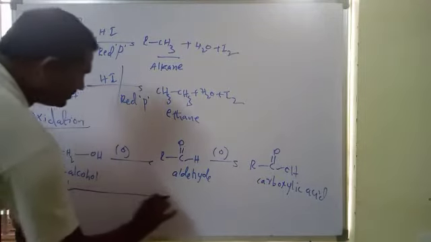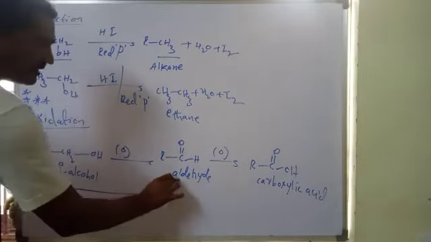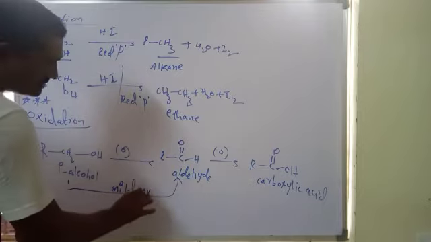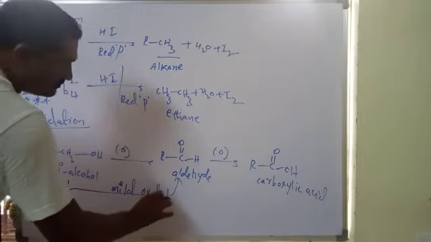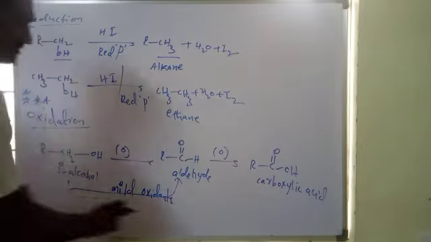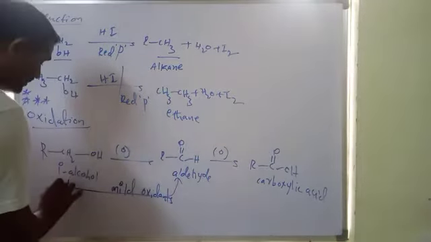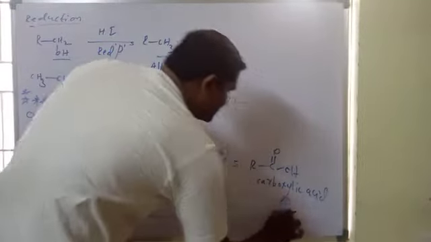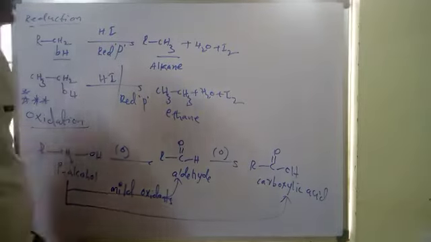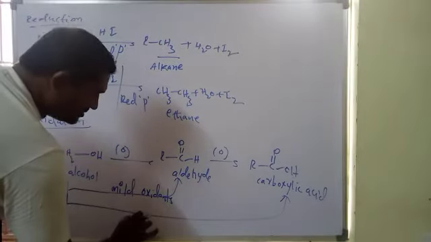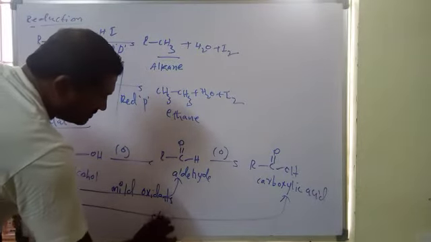For the first step, we can use mild oxidizing agents. Then alcohols give only aldehydes. If you use very strong oxidizing agents, the alcohols directly give the final products.